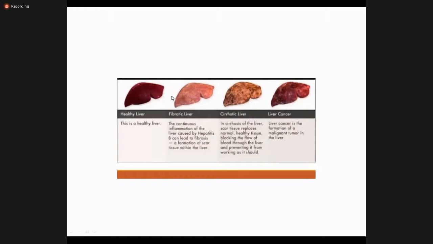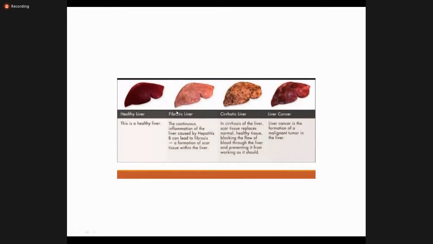Similarly, if there is any injury or insult to the liver, it causes inflammation and then scarring or fibrosis. So the continuous inflammation of the liver caused by hepatitis can lead to fibrosis, formation of scar, and when fibrosis occurs, the liver fails to function normally. Liver is one of the essential organs of the body, and there is only a single liver in the body. There is no compensation. If the liver fails to work, the patient will be unable to survive.